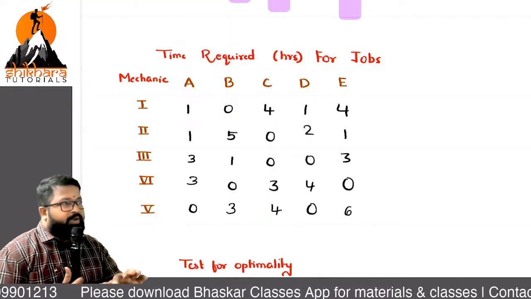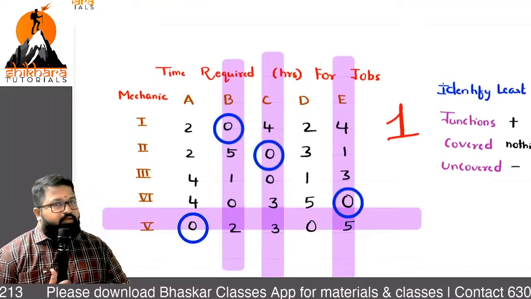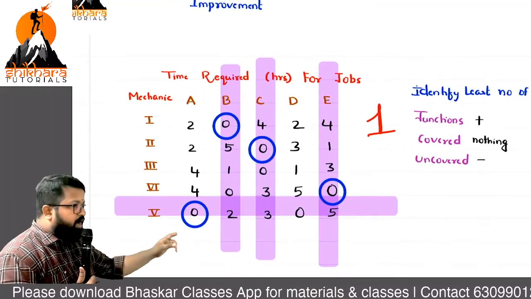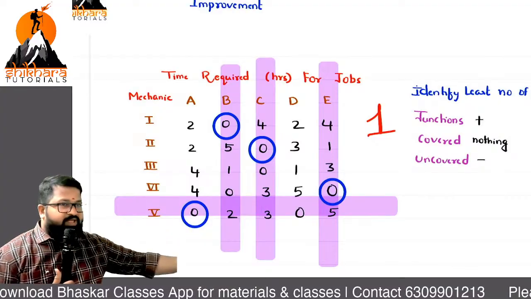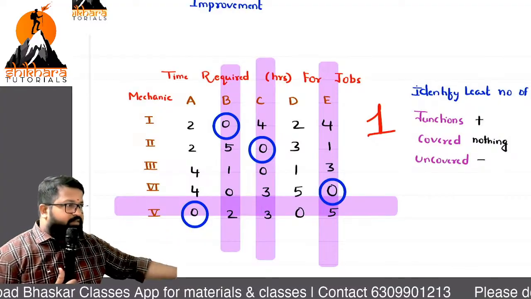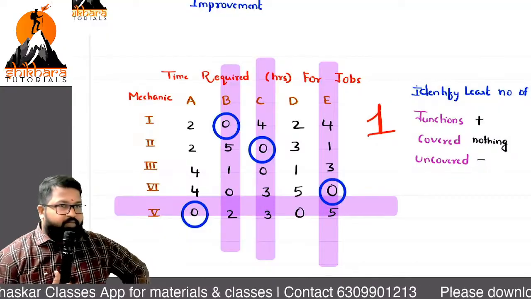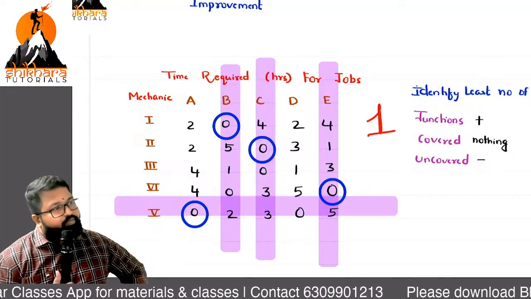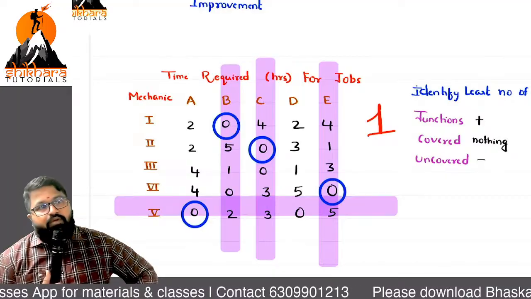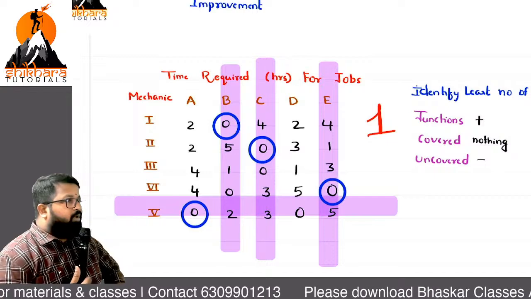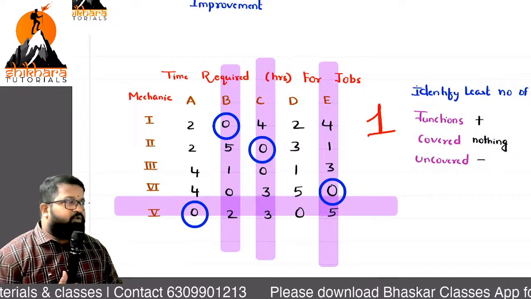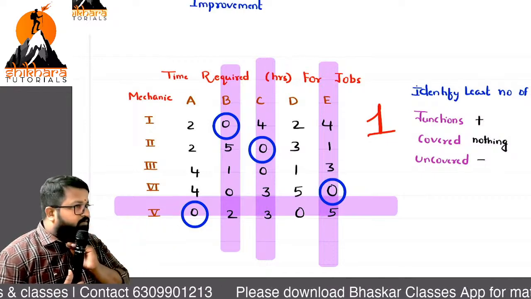Sir, any doubt in the prior step, ma? If not copied, copy this part. Once this part is done, we have to identify the least element from the uncovered, which should be added and deducted. Okay. The sole purpose of doing the problem prior on the screen is to save your time, that's all. Nothing more than that.